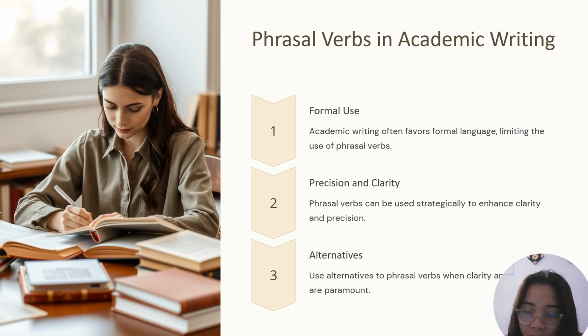Precision and clarity: phrasal verbs can be used strategically to enhance clarity and precision. Alternatives: use alternatives to phrasal verbs when clarity is paramount. So there are alternatives to phrasal verbs if we want them in academic writing.